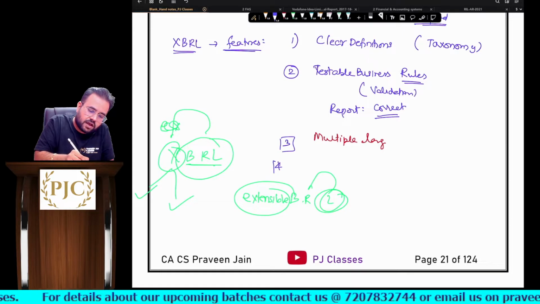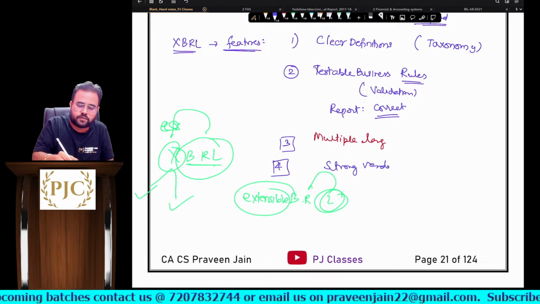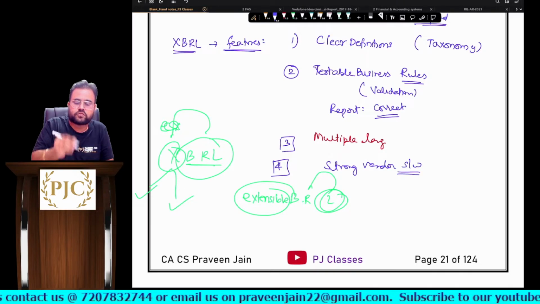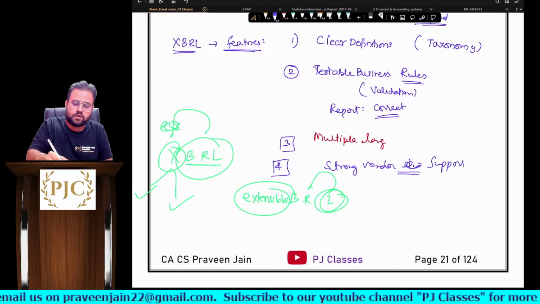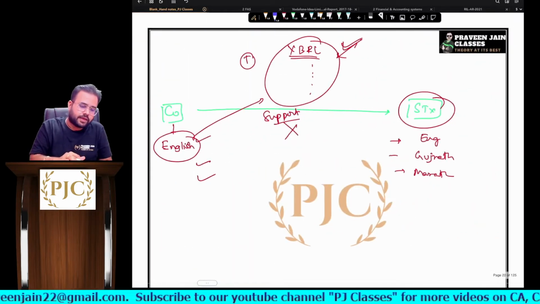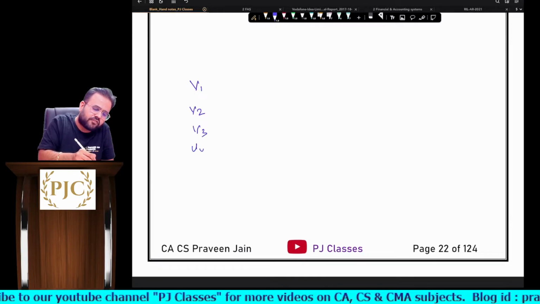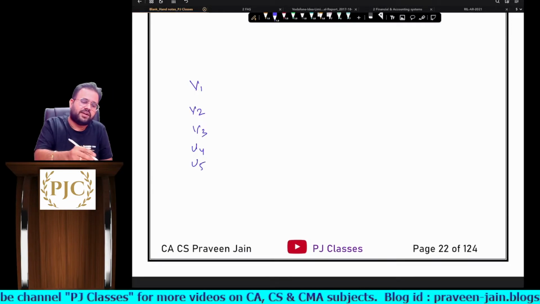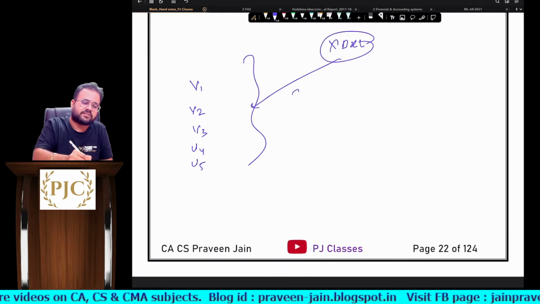Okay, fourth point, sir. One more feature of XBRL is that it has strong vendor support. Strong vendor support मतलब क्या? मतलब today all the vendors, whether you are a big vendor or a small vendor, are using this XBRL standard, sir.